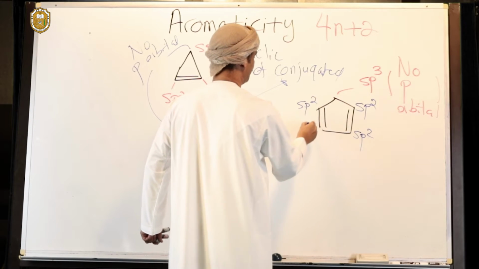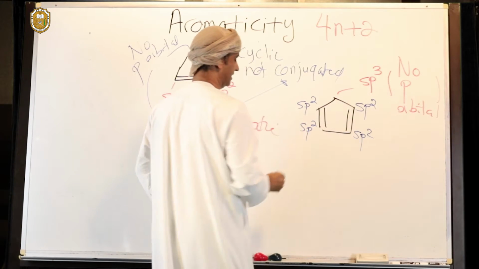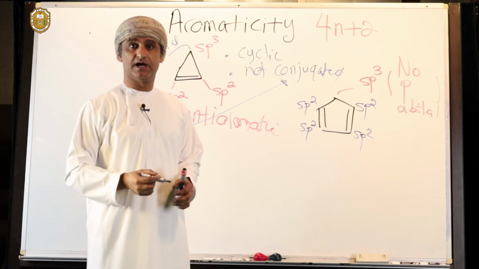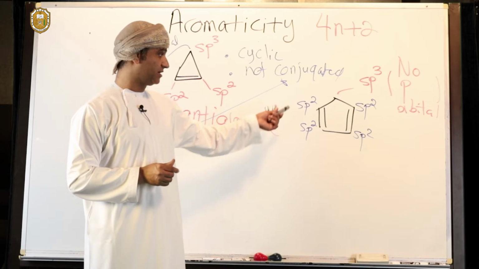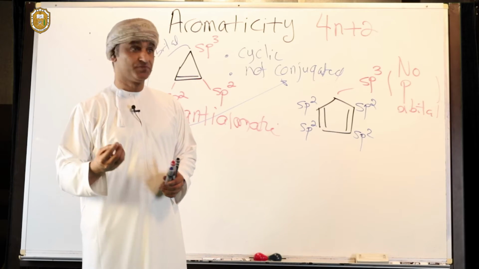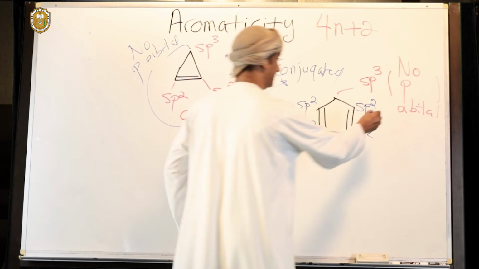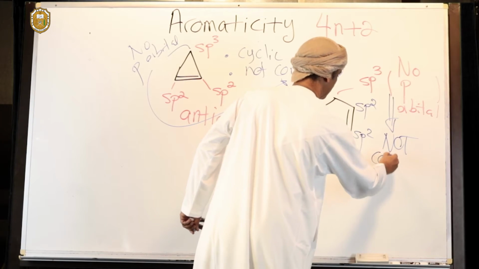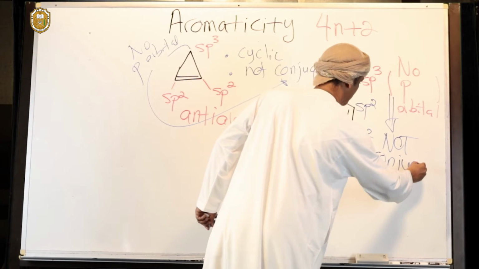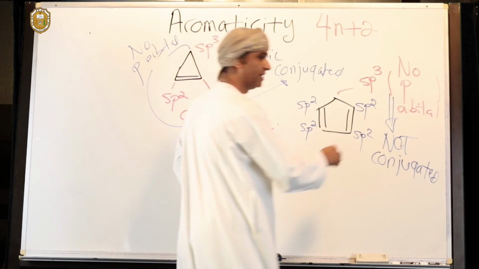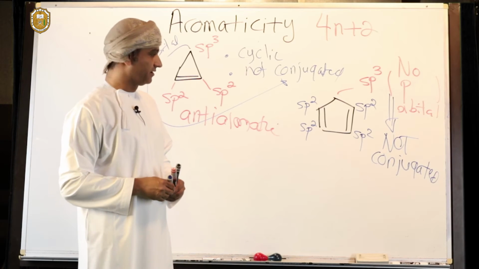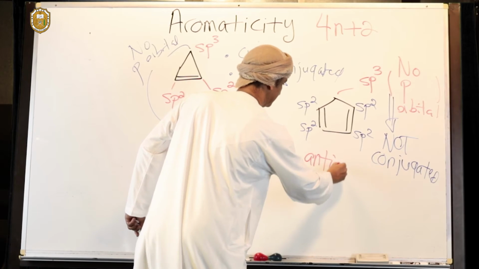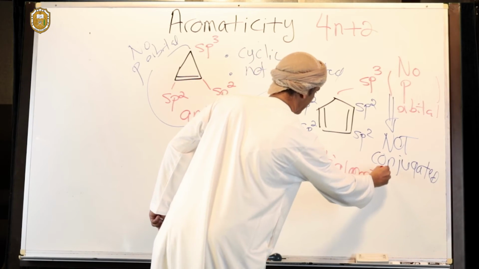That's because there is a double bond or a pi bond between each of them and a nearby carbon. Of course, cyclopentadiene is cyclic. It is not conjugated, therefore. That's because of the absence of a p orbital. And of course, if it's not conjugated, therefore it is anti-aromatic. So this is an example of an anti-aromatic compound.